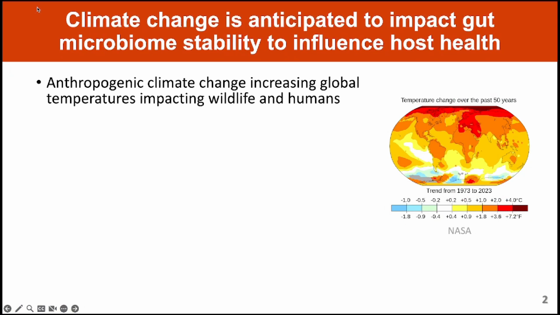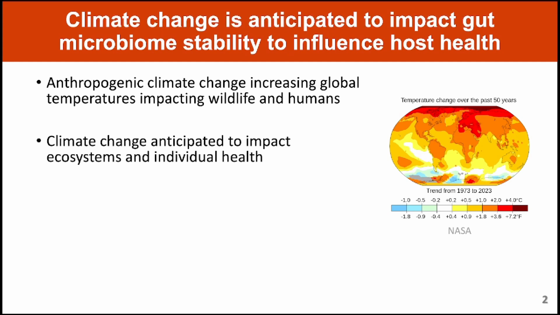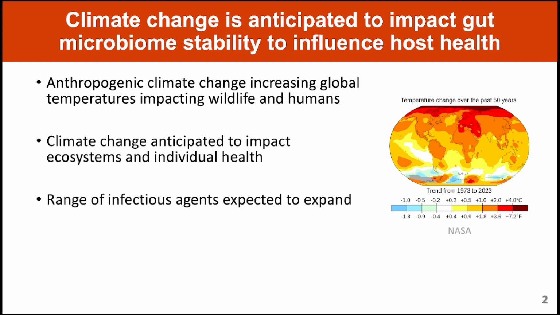Anthropogenic climate change is causing increasing global temperatures and impacting wildlife and human health. Given the gut microbiome's central role in supporting host health and homeostasis by mediating the effects of exogenous stressors, such as those exacerbated by climate change, there's an urgent need for understanding how climate change will impact the gut microbiome to influence host health. For instance, ecologists anticipate the range of infectious agents, such as intestinal parasites, to expand as